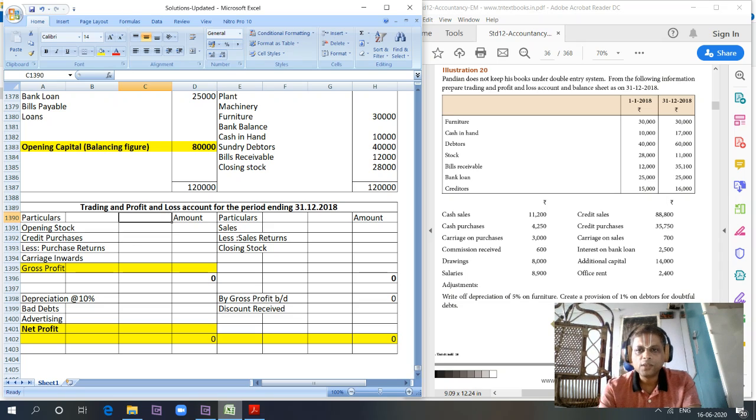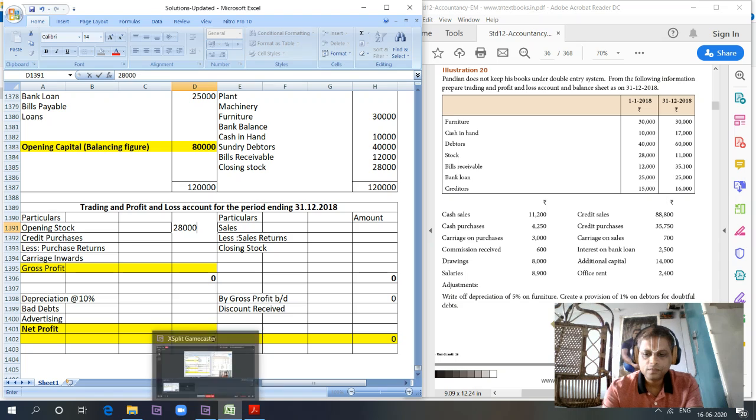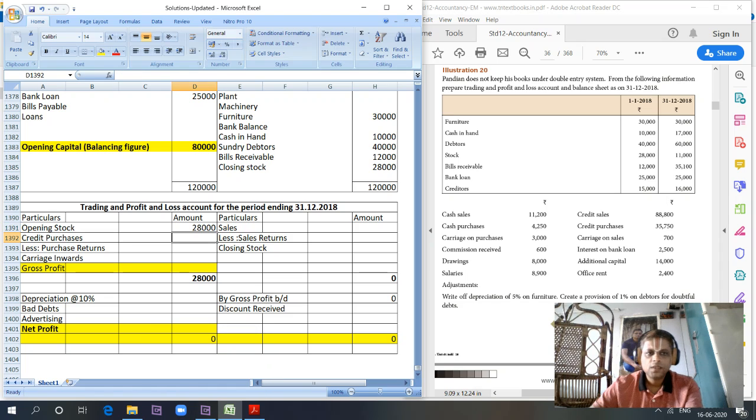31/12/2018. So let's prepare. What is the opening stock? Opening stock is 28,000. Closing stock 11,000. Then what else we have here? The trading and profit and loss account.